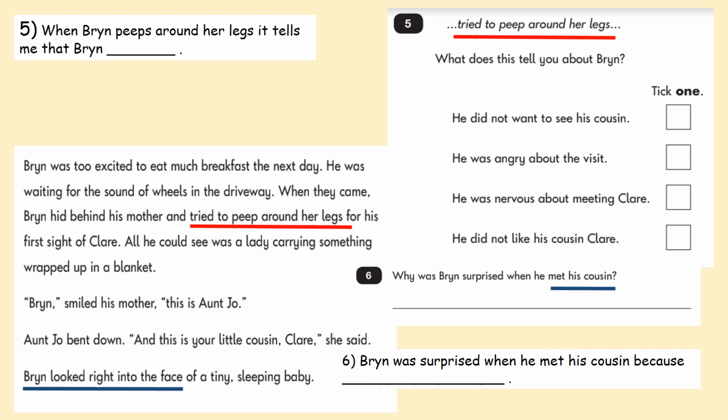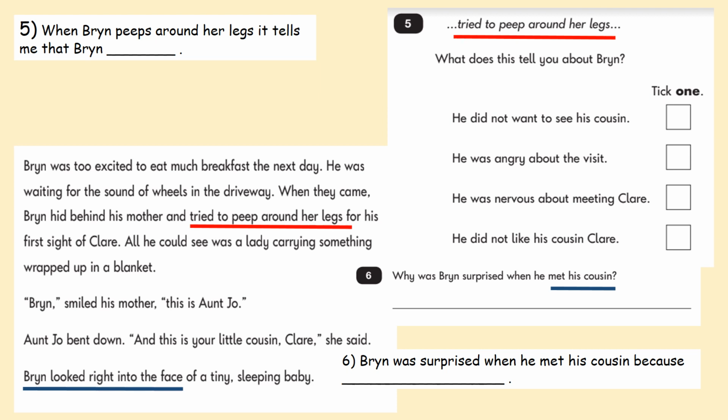And then number 6 was, why was Bryn surprised when he met his cousin? So we've got to look for the information about meeting his cousin. Now, the exact words met his cousin isn't in the text, so we've got to look and read around it to figure out what information we're looking for. So let's have a read of the text.